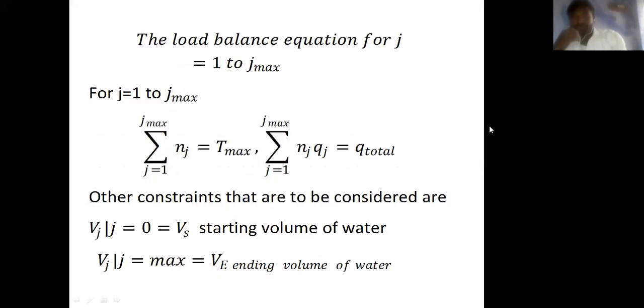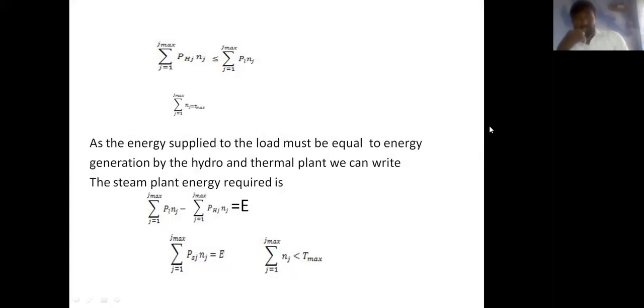So the summation of the hydropower generation energy is less than or equal to the load energy: summation of j equal to 1 to j maximum of PHj into nj is less than or equal to summation of j equal to 1 to j maximum of PLj into nj. The operation of the hydro plant should minimize the cost of fuel in the thermal power plant, and hydro generation should be determined as a function of time.